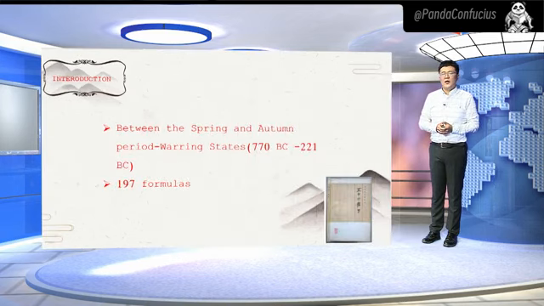This book, excavated from Ma Wangdui tombs in Changsha City in 1973, was formed between the spring and autumn period and warring states period, about 770 years BC to 220 years BC, and contained 197 formulas. This book was earlier than the Inner Canon of Huangdi.